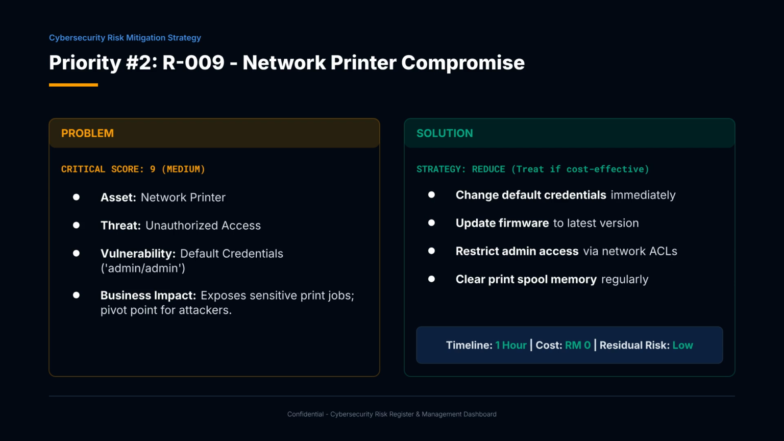Our second priority is R009, Network Printer Compromise. The printer still uses the default username and password, making it vulnerable to unauthorized access. An attacker could access print memory, retrieve sensitive documents, and use the printer as a pivot point for lateral movement. To reduce this risk, we will change the default credentials, update the firmware, restrict administrative access through network access control lists, and regularly clear the print spool memory. This takes about 1 hour with no additional cost, reducing the risk from medium to low.